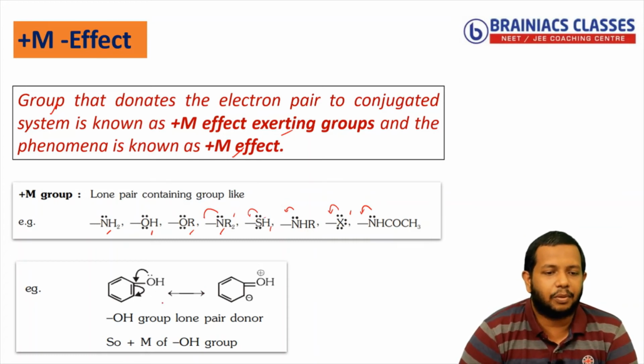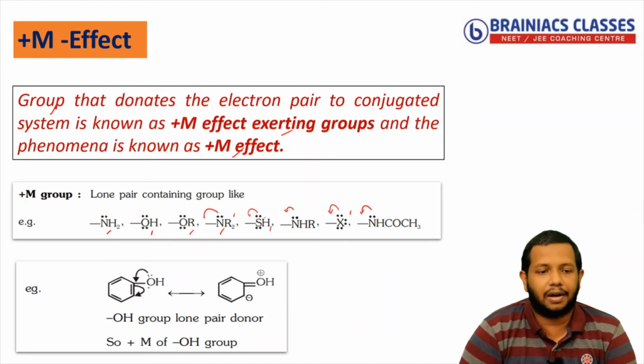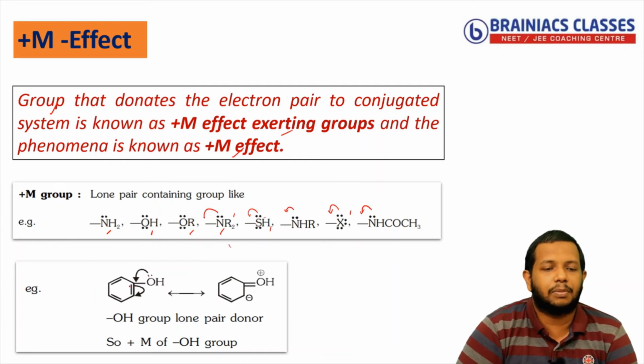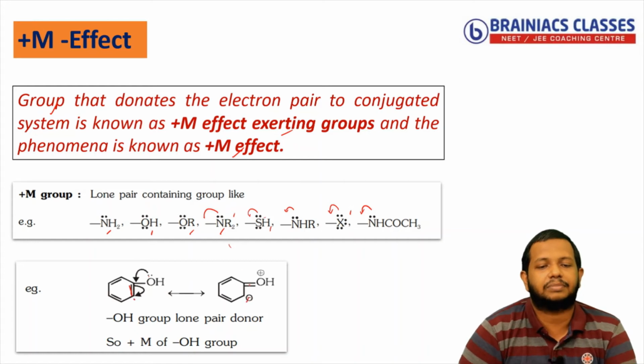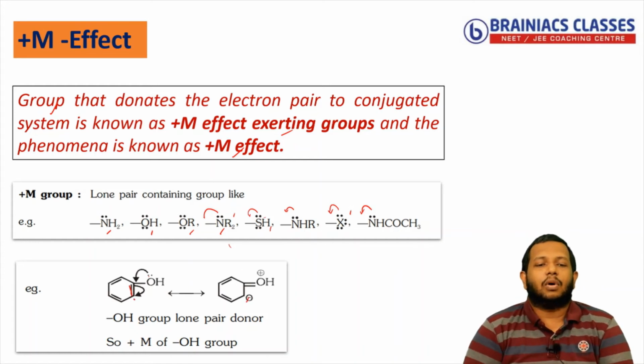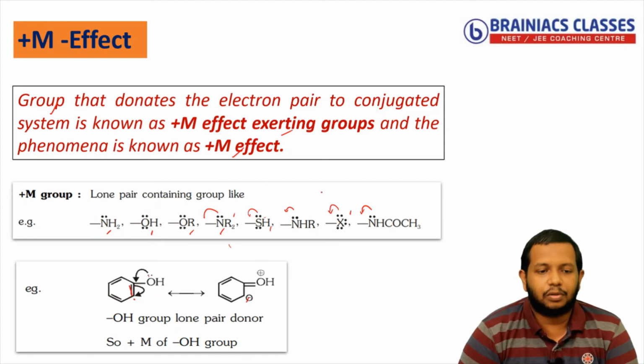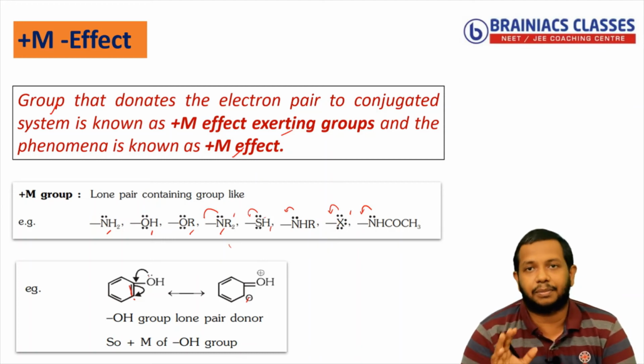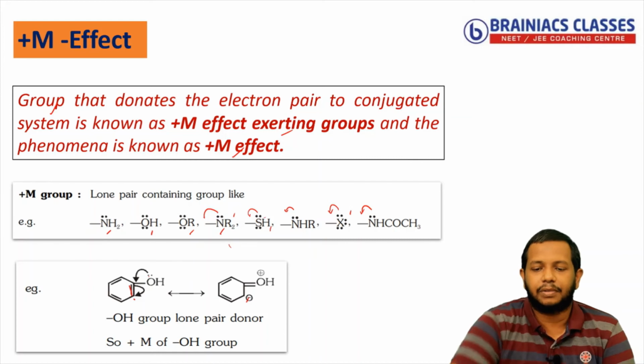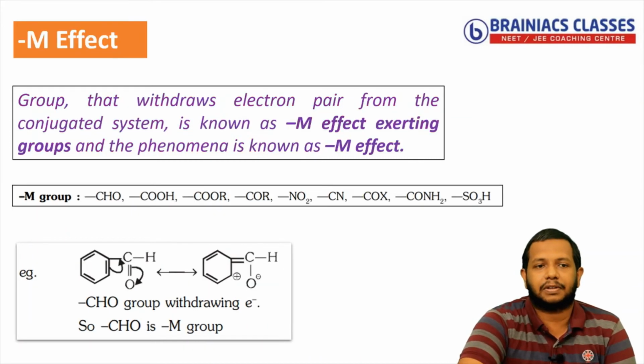Now here I have shown one example that we have already seen. OH is donating a lone pair to the benzene system. So what will happen? It becomes a double bond. Then this double bond will get repelled. Then that will come here as a negative charge. You can see here. Correct? So OH is a lone pair donor. So we say OH group has plus M effect. I hope you got a fair idea. Now next we will see minus M effect.